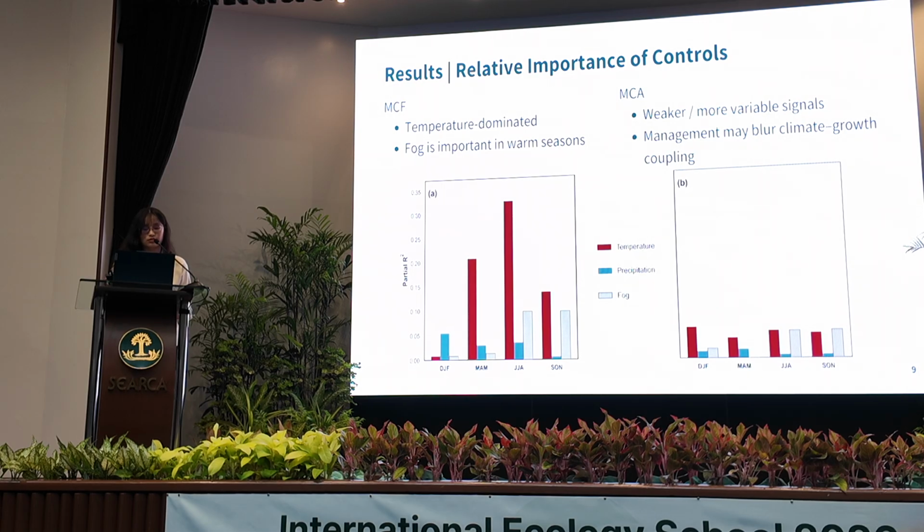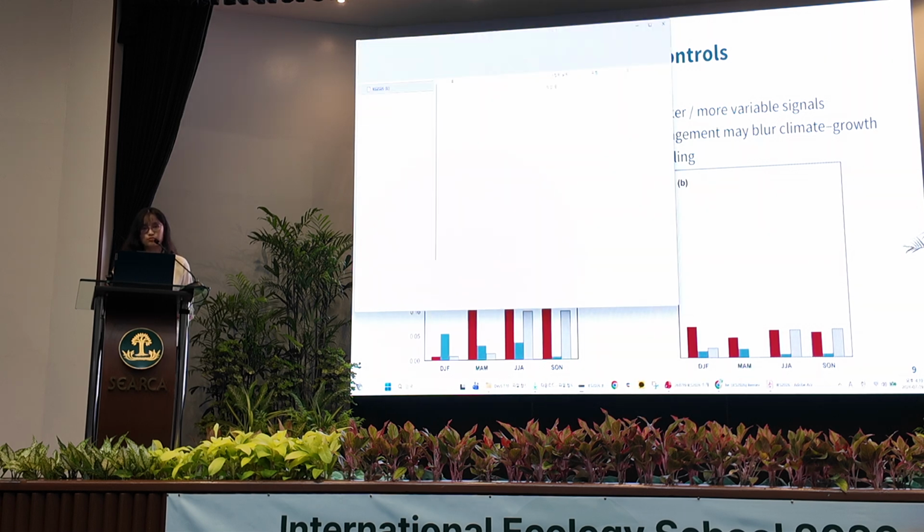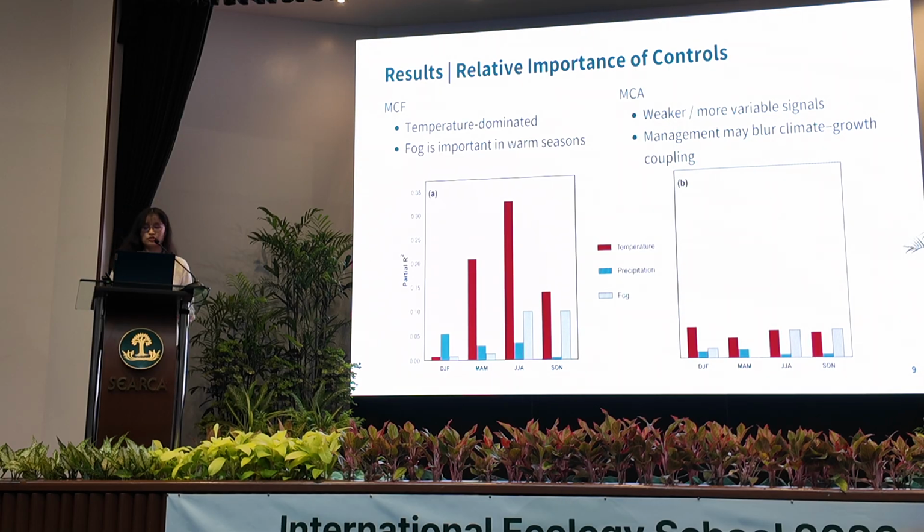For MCA, the signals are weaker and more variable, meaning the relationships do not appear consistently across seasons. We suggest that this may be related to management practices, although management was not directly modeled in our research.